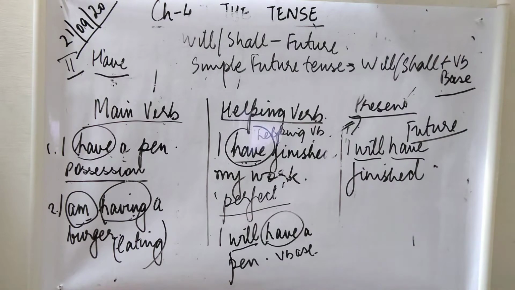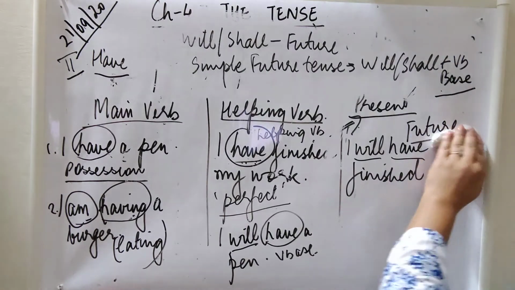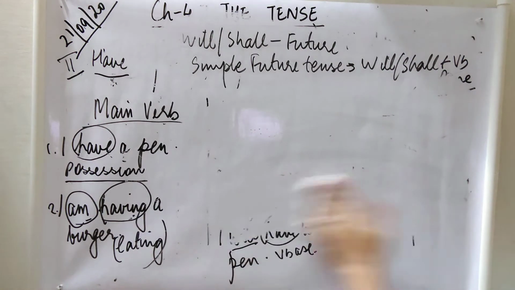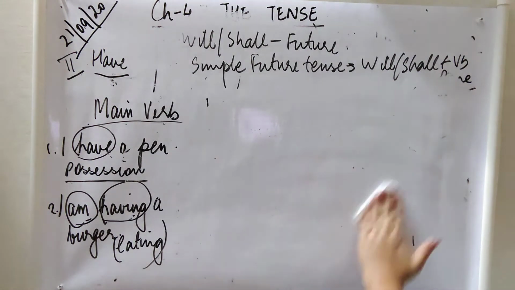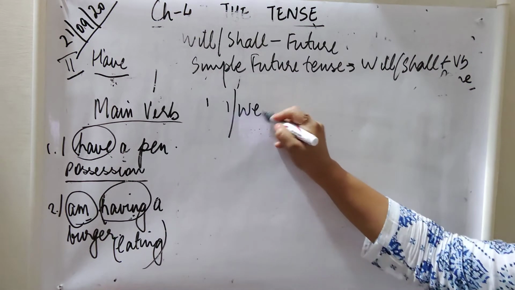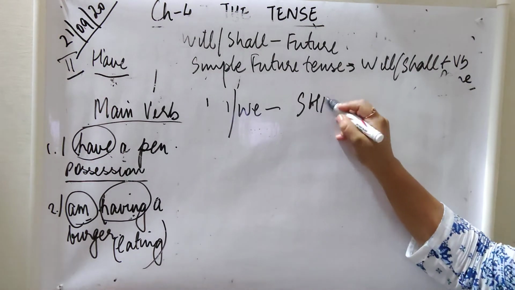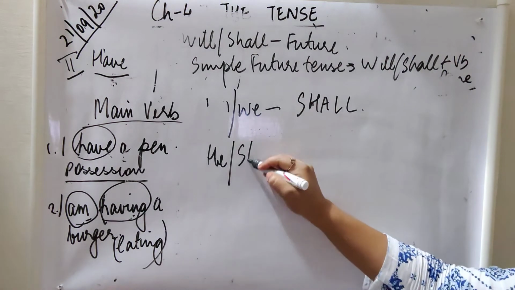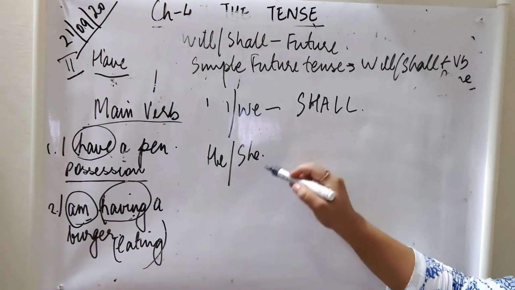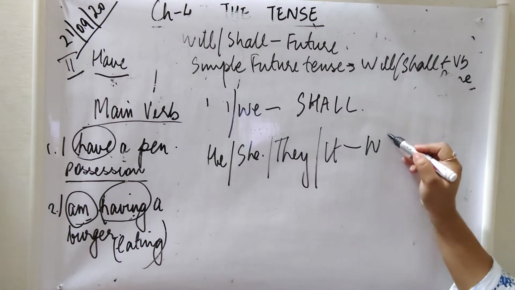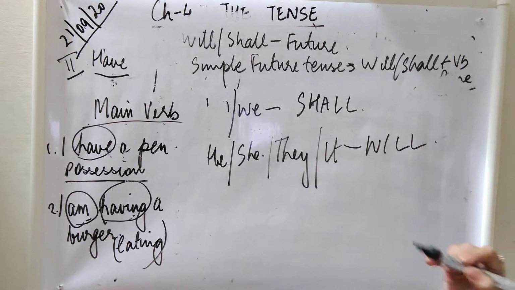Now another thing, the usage of will and shall, I want to make this clear. Earlier, children, it was a rule in English that with the subjects I and we, we always used shall, and for other subjects like he, she and they, we used will.